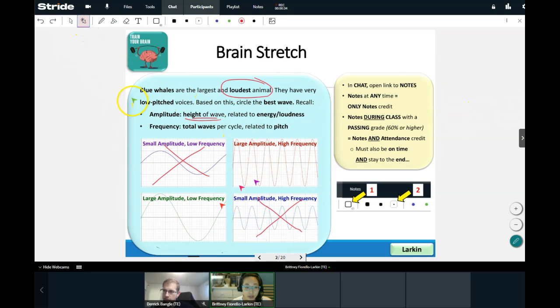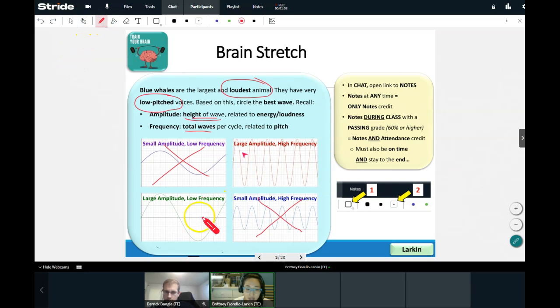Now, then we also said that we have low-pitched voices. So low-pitched voices means that we have lower frequency or less waves. So go ahead and tell me which of these two has less waves compared to the other one. Point to the one that has less waves. Thank you, purple. Thank you, red. Thank you, green. Let's get some more answers. Pink, find the one that has less waves. Again, they have the same height or amplitude.